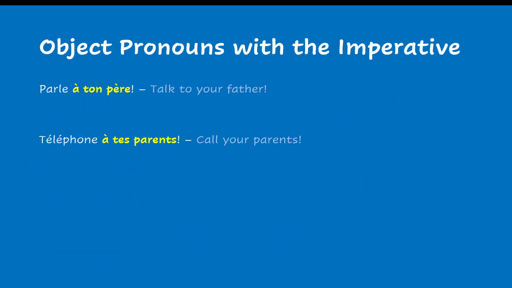So, two other examples. Parle à ton père, talk to your father. Here you have to your father, you have a preposition, so we have an indirect pronoun here that we need. So it's going to be parle-lui, talk to him, right? Indirect pronoun. À ton père, parle-lui. Again, the pronoun goes behind the verb.